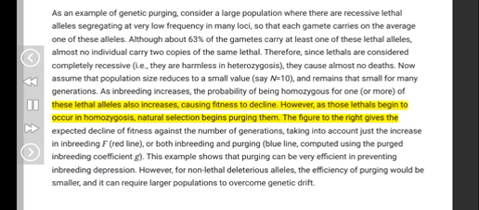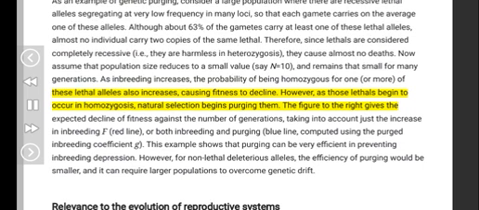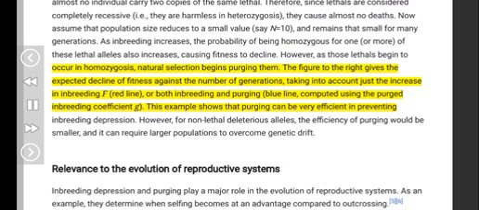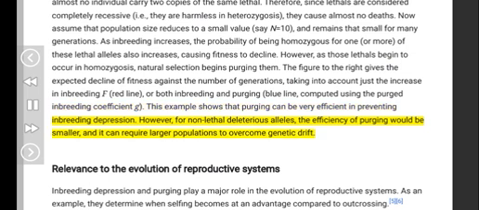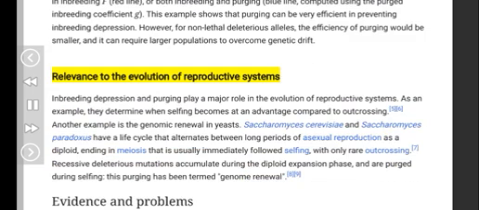However, as those lethals begin to occur in homozygosis, natural selection begins purging them. The figure to the right gives the expected decline of fitness against the number of generations, taking into account just the increase in inbreeding F, red line, or both inbreeding and purging, blue line, computed using the purged inbreeding coefficient G. This example shows that purging can be very efficient in preventing inbreeding depression. However, for non-lethal deleterious alleles, the efficiency of purging would be smaller, and it can require larger populations to overcome genetic drift.